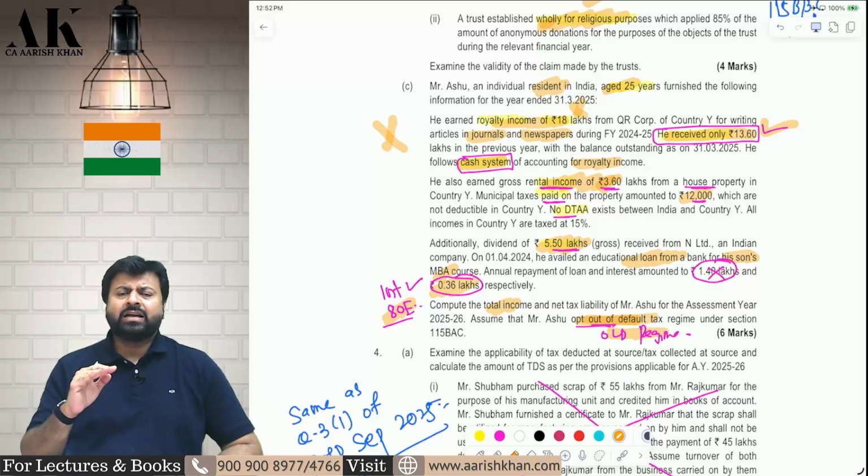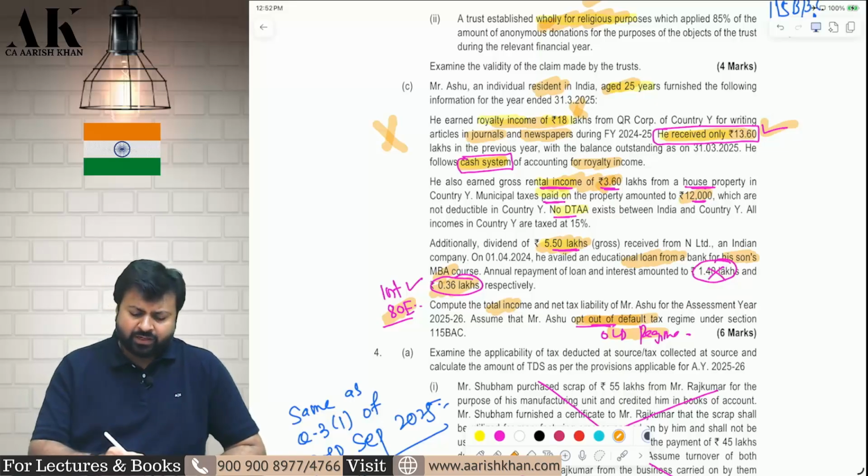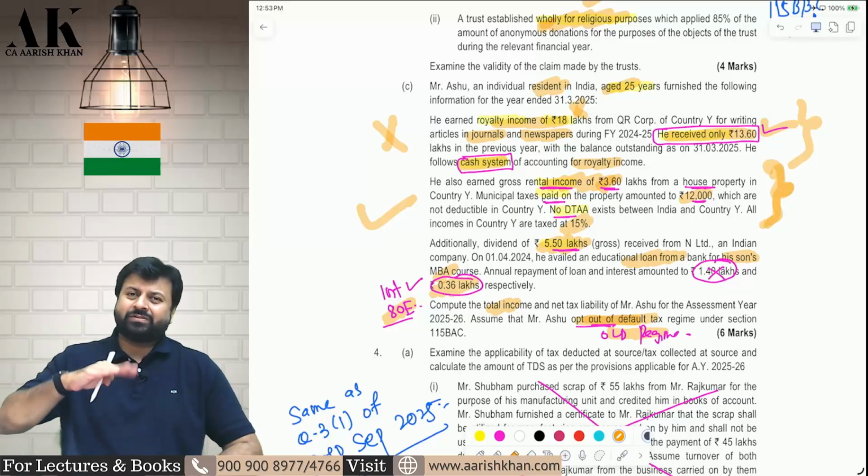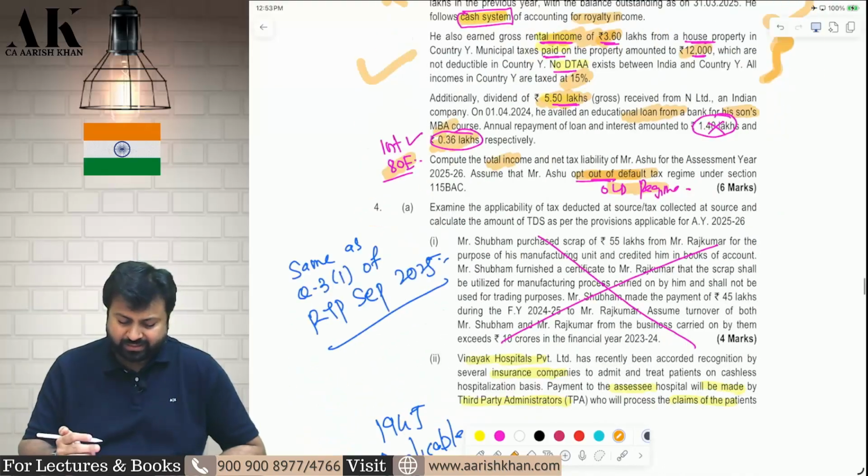Compute the tax rate in India, the effective tax rate in India, and then find out the doubly taxed income. Doubly taxed income is only your royalty income, and the second income which is doubly taxed is your rental income. Apply 15% or the average rate in India, whichever is lower, on the doubly taxed income. Okay, nothing great as such.